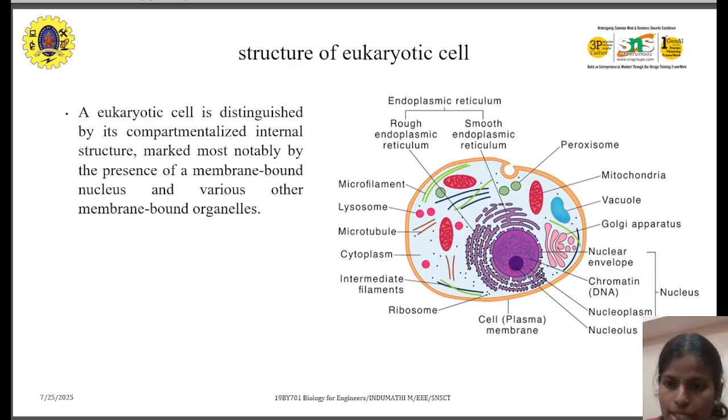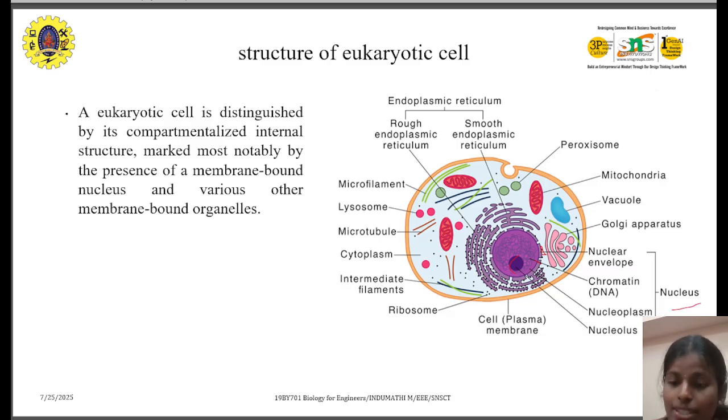Here we have the nuclear envelope, chromatin, that is DNA, nucleoplasm, the liquid inside the nuclear envelope, and the nucleolus. The outer body of the nucleus is the nuclear envelope. We have chromatin, the structure inside the nucleus, and we have nucleoplasm and nucleolus. So this is how the nucleus is composed.